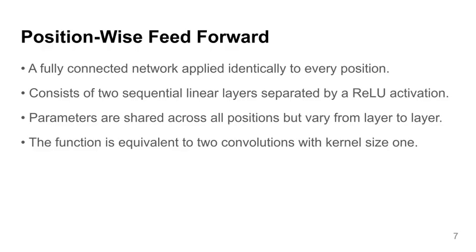Structurally, the module consists of two sequential linear transformations separated by a standard ReLU activation function. While the weights are consistent across all token positions within a given layer, they are explicitly reparameterized for every subsequent layer in the stack. This structure effectively enables the model to process local feature information independent of the attention output.